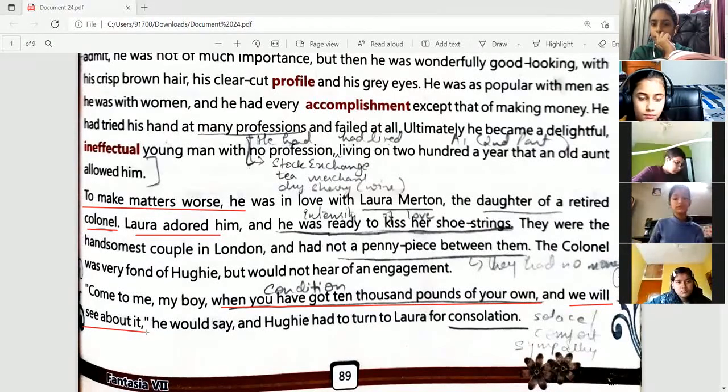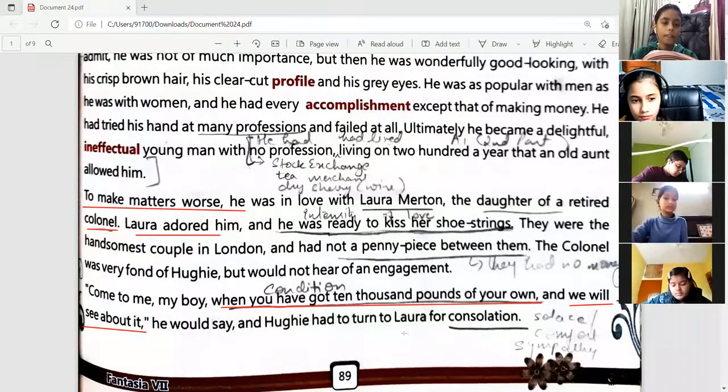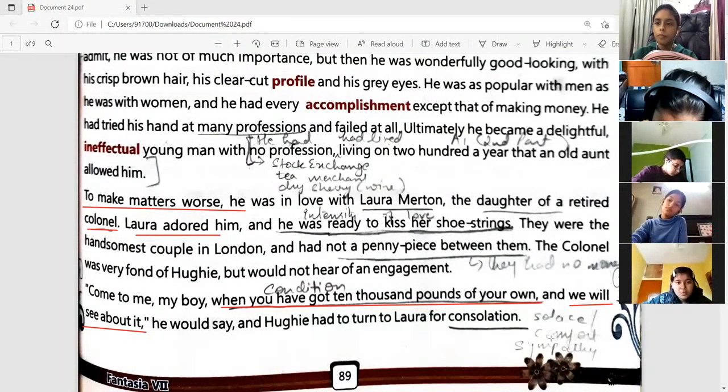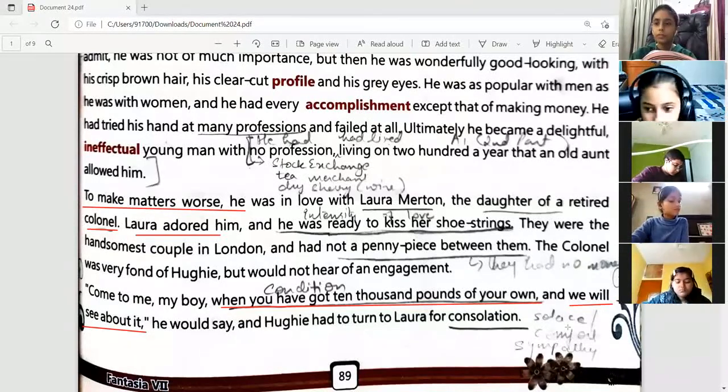So this is the condition the Colonel put on this young Hughie, right? And Hughie had to turn to Laura for consolation. So naturally, when the colonel told him this, he became very discomforted, disheartened, right? So he had to go to Laura to tell her that this is what your father had said, to find some sympathy and comfort.